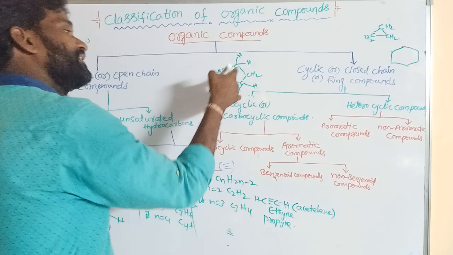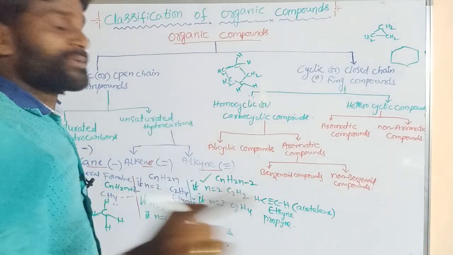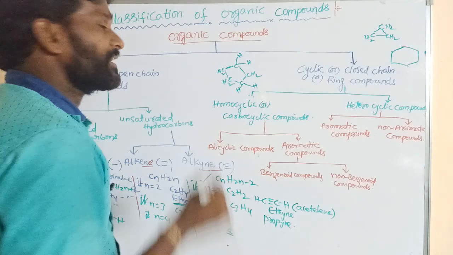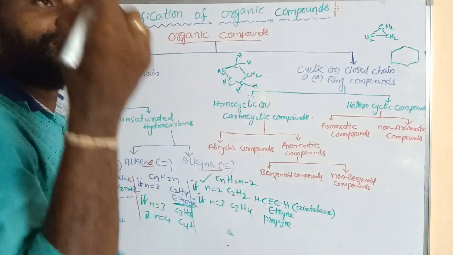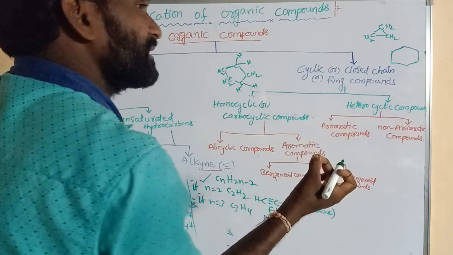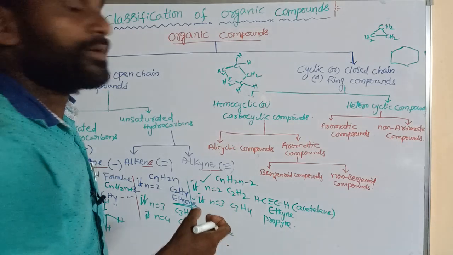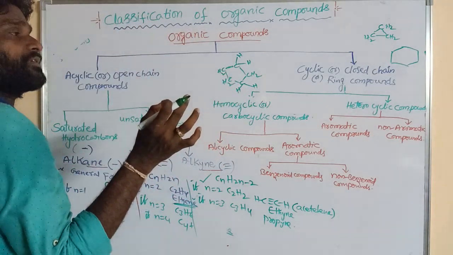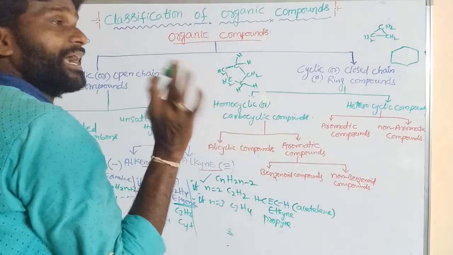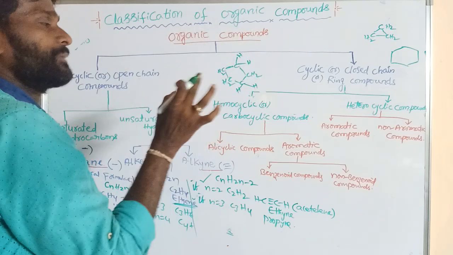That is important. The cyclic structure containing only carbon atoms is said to be carbocyclic. Homocyclic means the cyclic structure containing only the same atoms. Here the same atoms are carbon, so it is said to be carbocyclic.